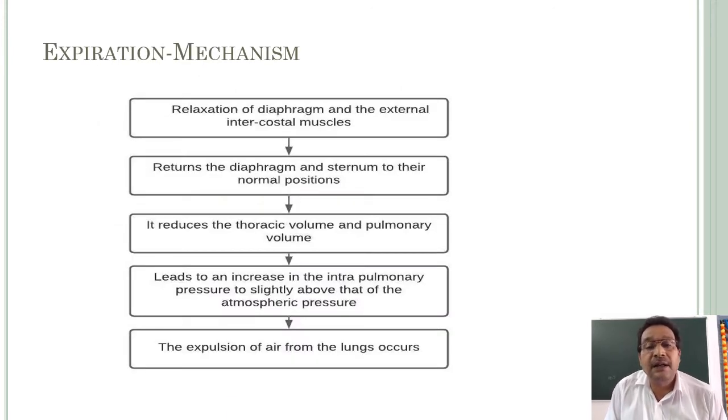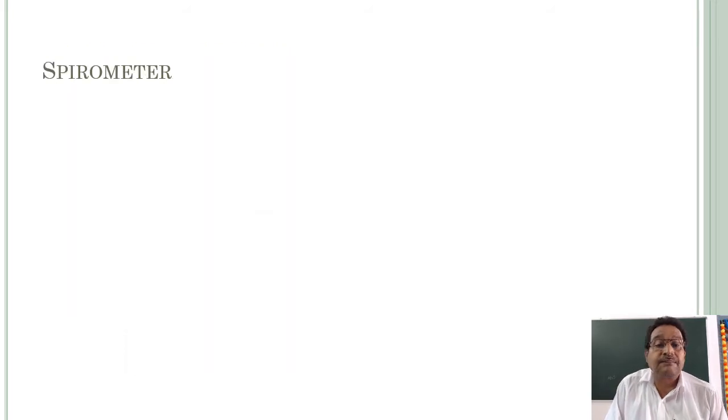This is the flow chart. Observe carefully. Relaxation of the diaphragm and the external intercostal muscles returns the diaphragm and sternum to their normal positions. So it reduces the thoracic volume and pulmonary volume. It leads to an increase in the intrapulmonary pressure to slightly above that of the atmospheric pressure. Automatically, the expulsion of air from the lungs occurs.